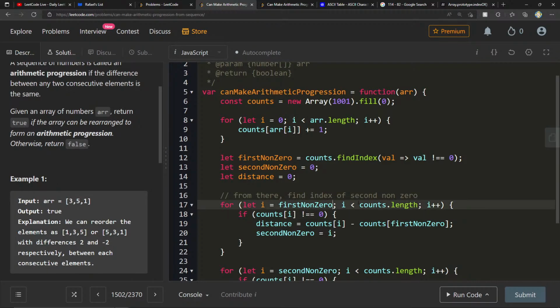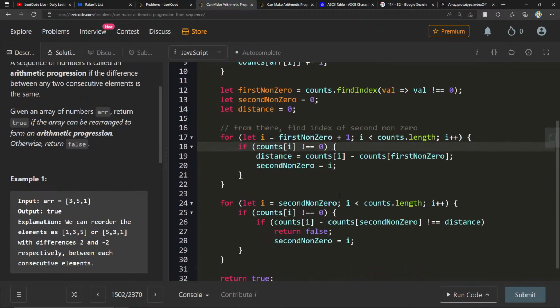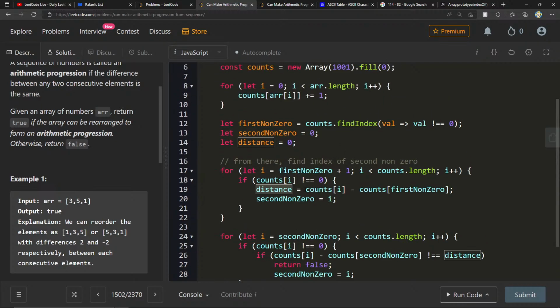oh, this should be plus 1, right? Because we want to start from the next one. If it's not equal to 0, then we say the distance is equal to this counts of I, whatever number that is in counts. Should it be counts of I? Because counts of I is just going to be some number like 1, 2, 3. It should be I minus counts of first non-zero.